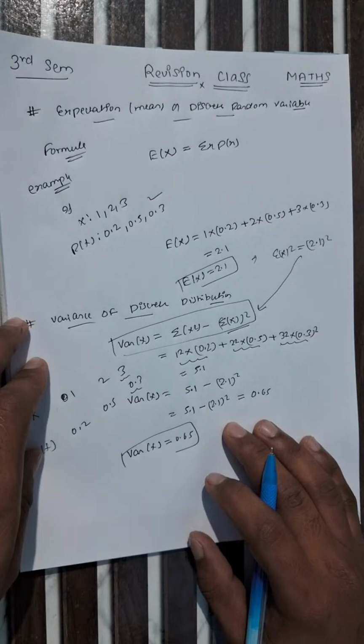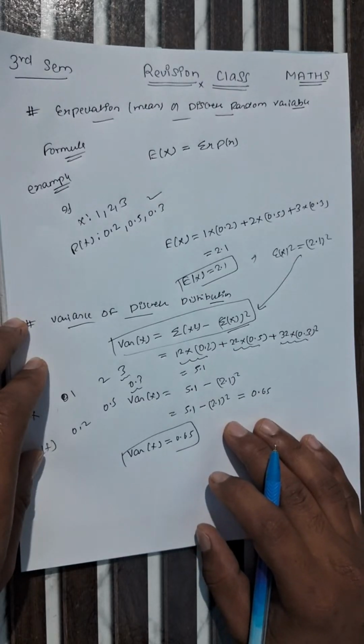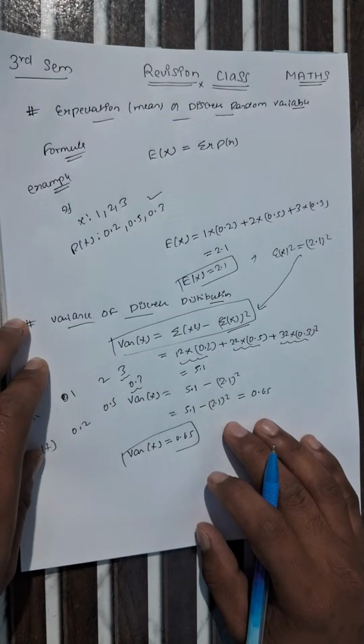Okay, I got your question. So let's solve it.